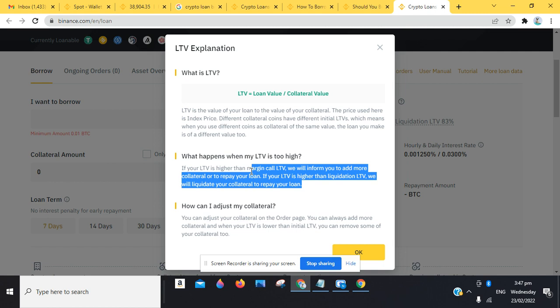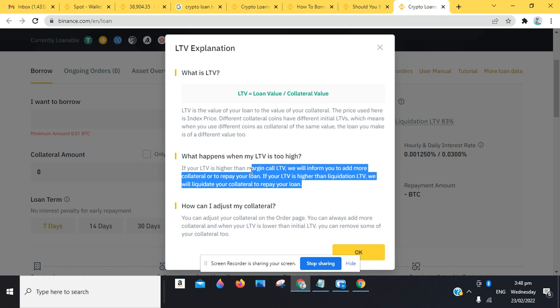So now you can see that what you started with was $38,000, but now the value of what you dropped as collateral is worth about $4,000. So Binance will tell you that you need to add more BTC, or more digital assets, to increase your collateral, because it's no longer at par with what they gave you. So that is what it currently is.